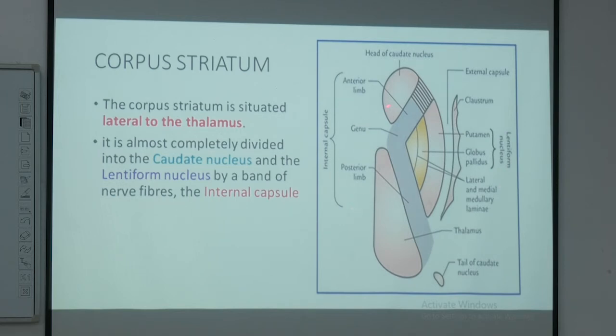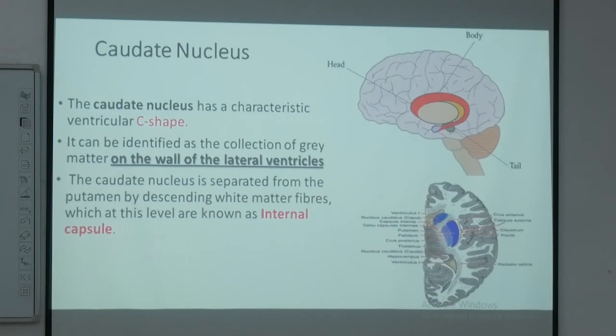Now, getting from the corpus striatum to the individual contents, we are going to talk about the caudate nucleus first, then the lentiform nucleus, and then claustrum and amygdaloid body, and then substantia nigra and subthalamic nucleus. So, from this corpus striatum, we are going to the caudate nucleus.